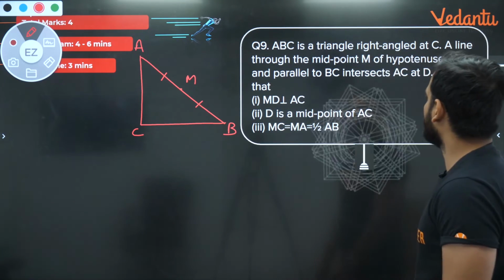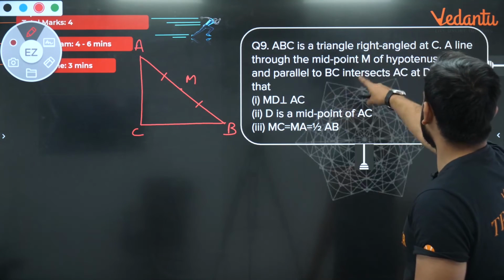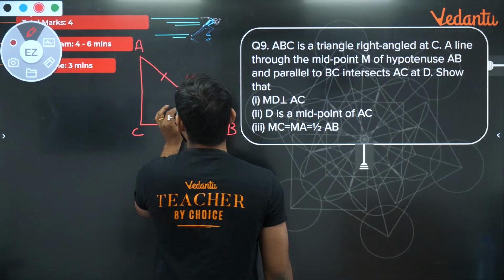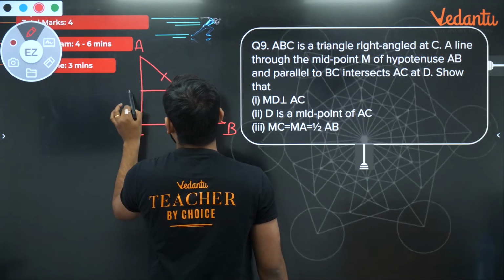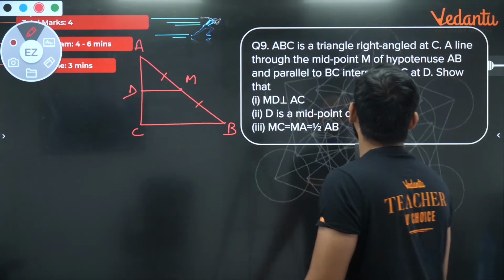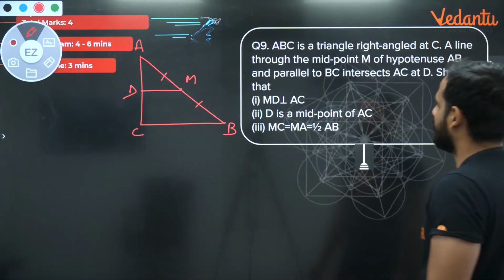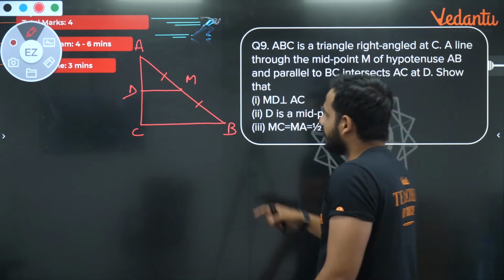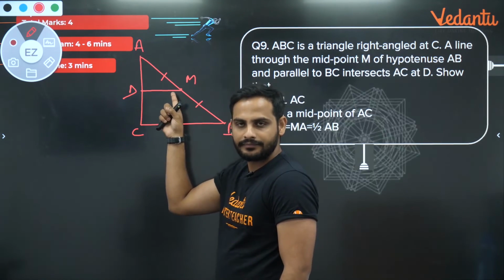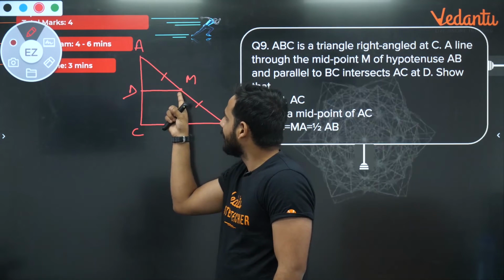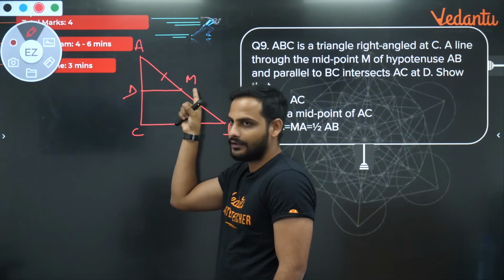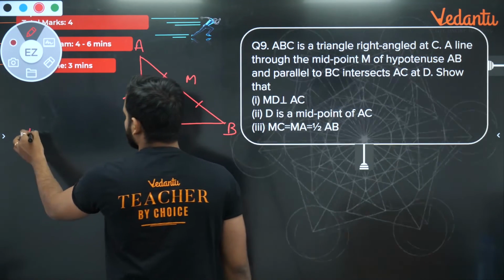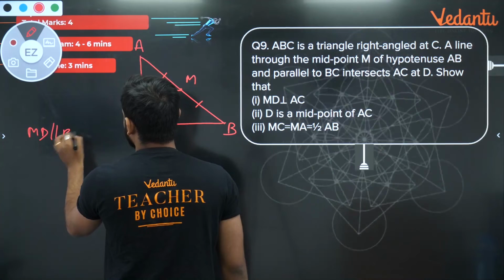Now, M is the midpoint of hypotenuse AB, and a line parallel to BC intersects AC at D. Show that MD is perpendicular to AC, D is the midpoint of AC, and MC is equal to MA, which is equal to half of AB. Very easy. See, you know M is the midpoint. And through M, if I draw a line parallel to BC, first thing I know is that MD is parallel to BC.